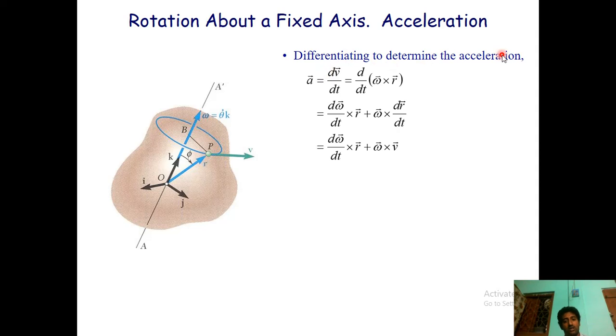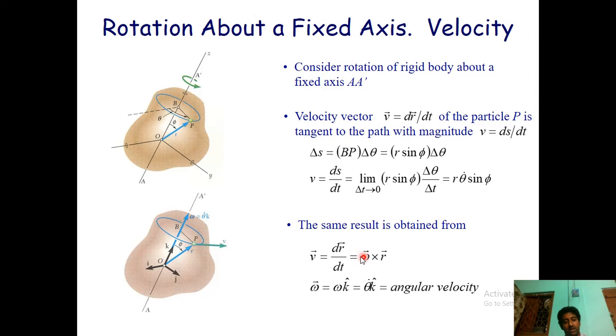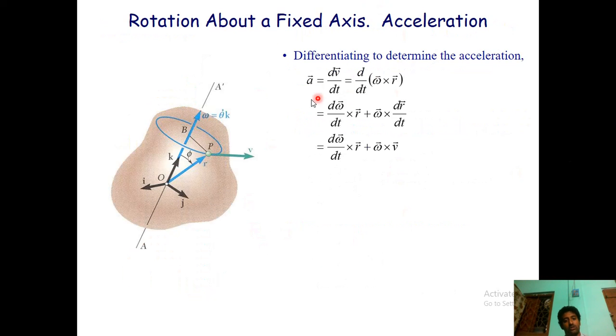This is the same thing we have done for velocity. We'll differentiate again and we'll get the acceleration. This goes by dv by dt, and we use the product rule of differentiation and get this value. So from angular velocity we can go to angular acceleration. Similarly, we know that d omega by dt is equal to alpha, and replacing d omega by dt with alpha,